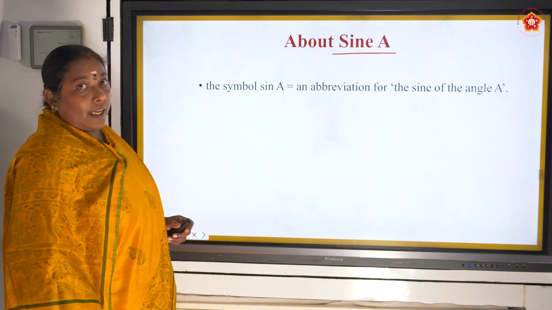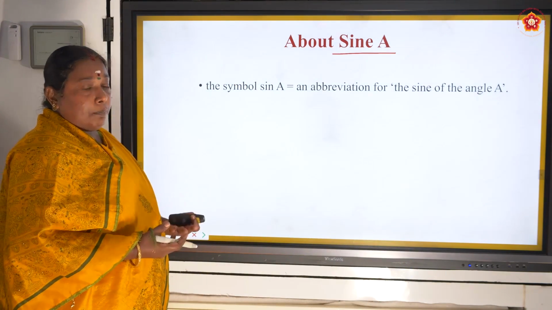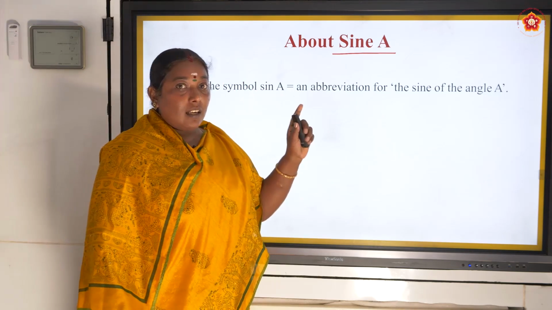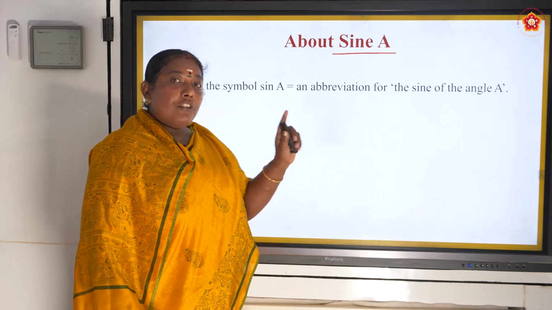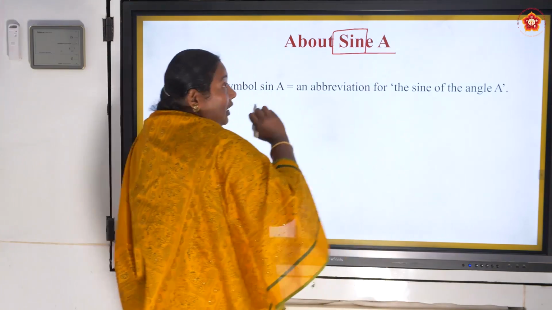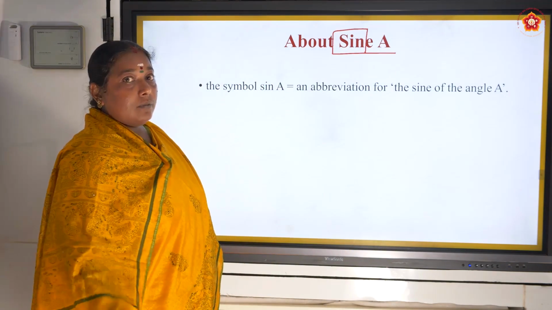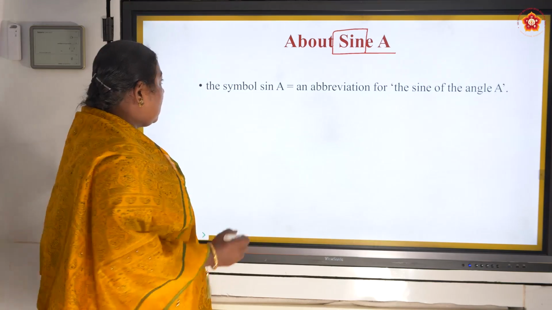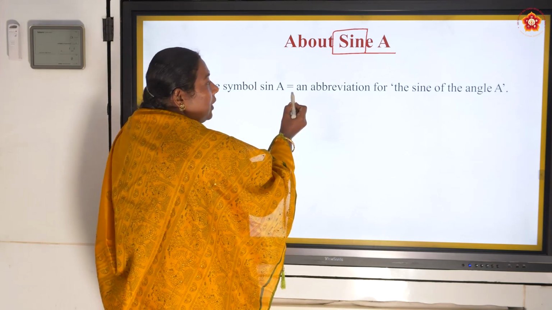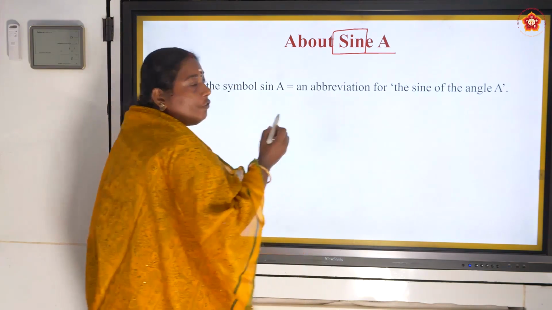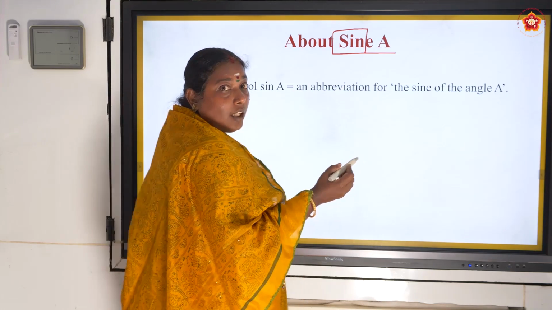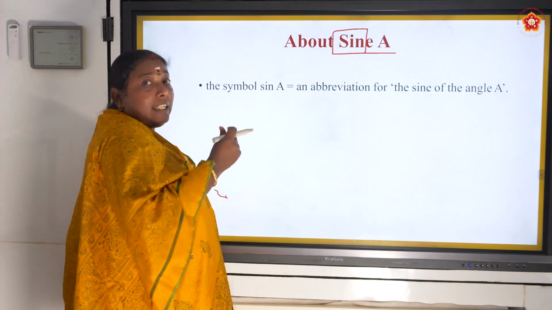Sine, sine A. How to pronounce that and what is that? Sine A. We are going to represent it with SIN, but we are not supposed to say it as sin A. It is sine A. Now, the symbol sine A is an abbreviation for the sine of angle A. It is not that sine is something and A is something.